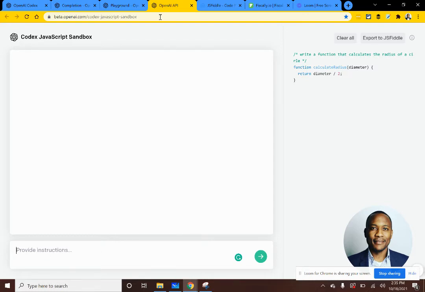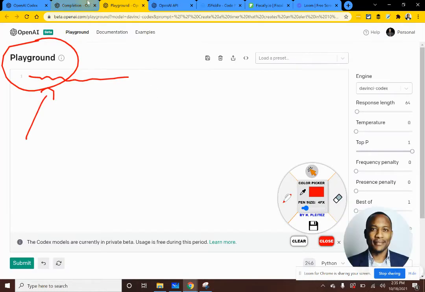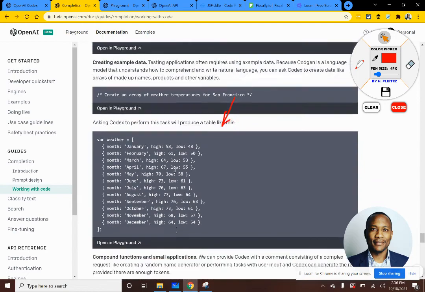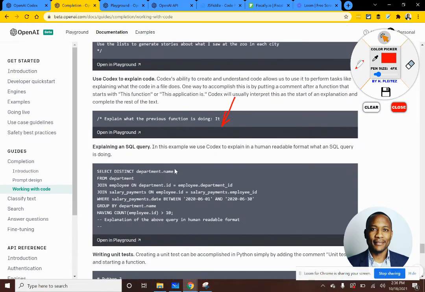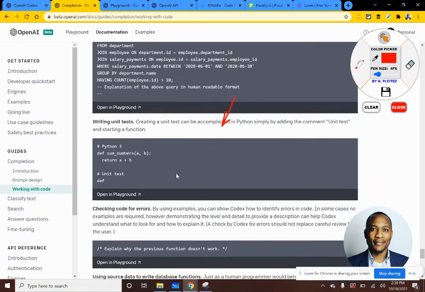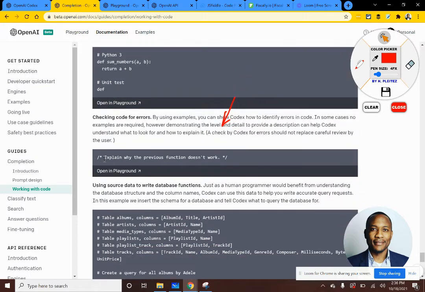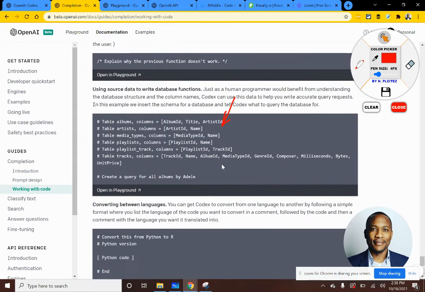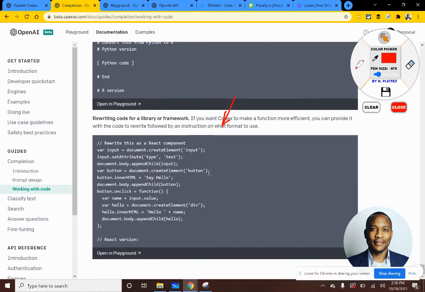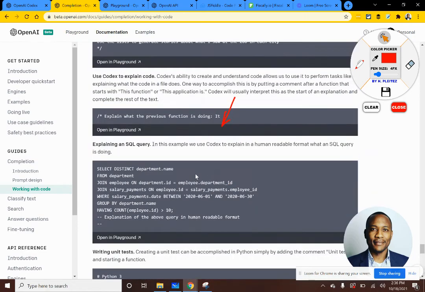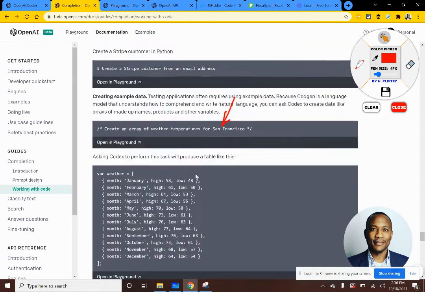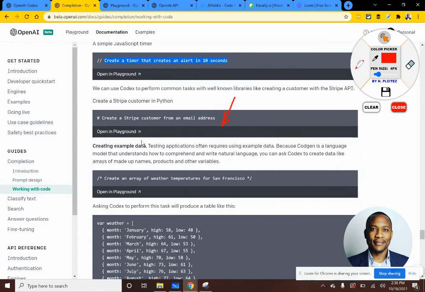Now, let's go ahead and copy one of the examples. I believe there are some other examples here that we can copy. I want something a little bit more interesting here. So, explain why the previous function doesn't work. So these are examples which we can follow. I want to pick one that we can use. Create a Stripe customer. Oh, let's actually try this one. I think this is a good example.